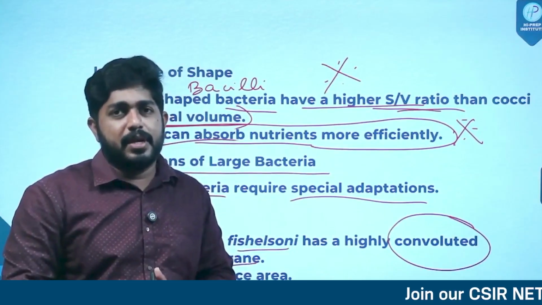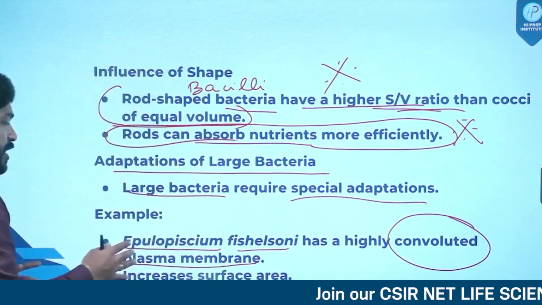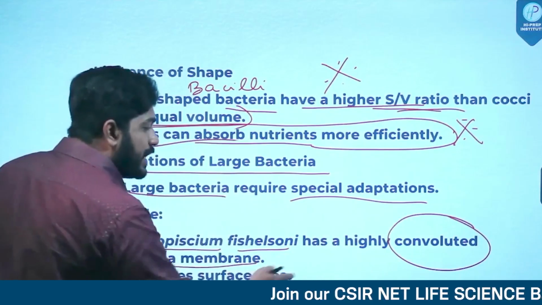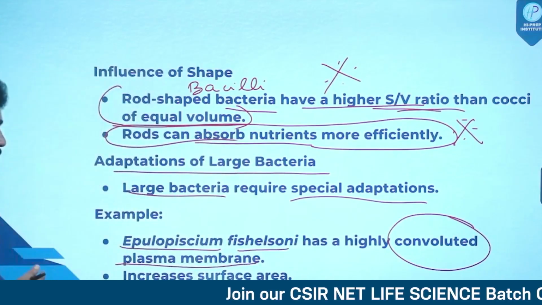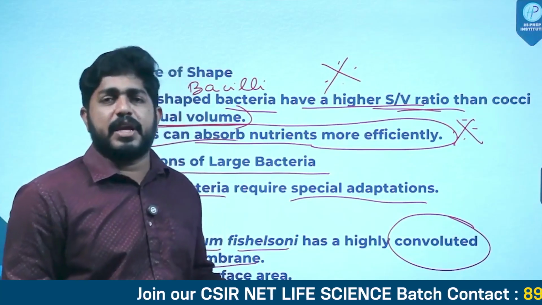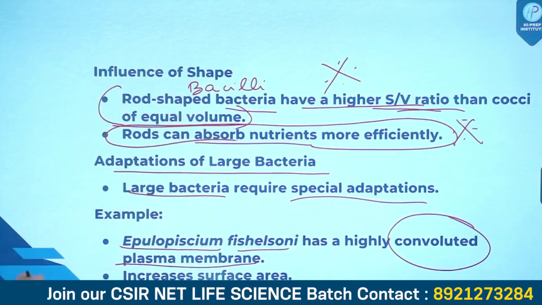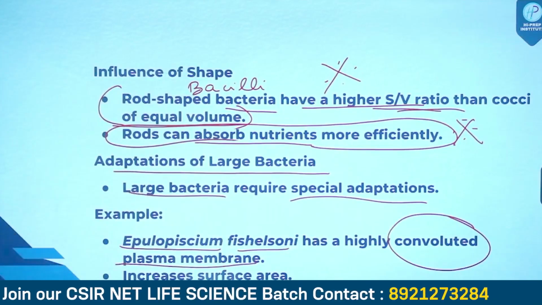All right. So they have these kind of adaptations where the larger bacteria like Epulopiscium fishelsoni have a highly convoluted plasma membrane, and definitely this will increase their surface area. Obviously, that will increase their surface area. So these are some of the adaptations shown by the larger bacterium.